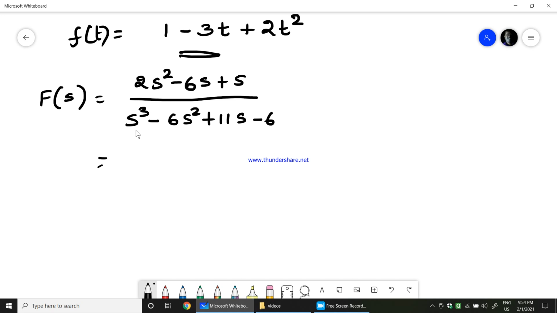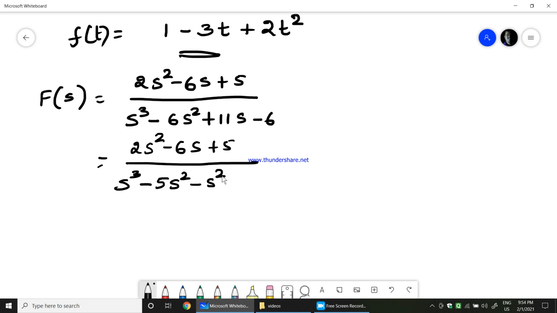Now what we do is we take the denominator term and see whether we can convert it into some simplest format. I'll take s cube, I'll separate this 6s square as minus 5s square minus s square, and again I'll separate this 11s as plus 6s plus 5s minus 6.